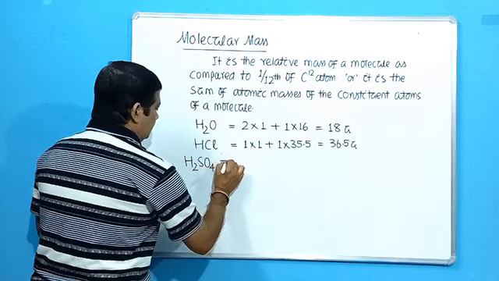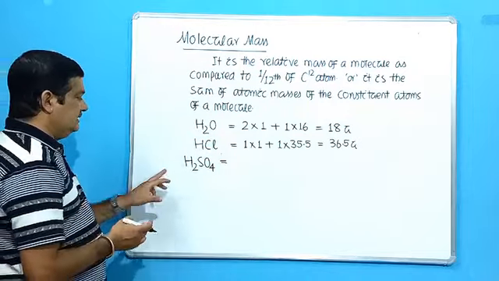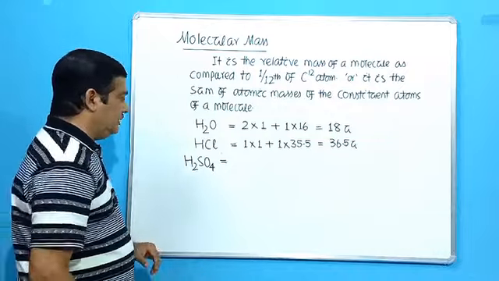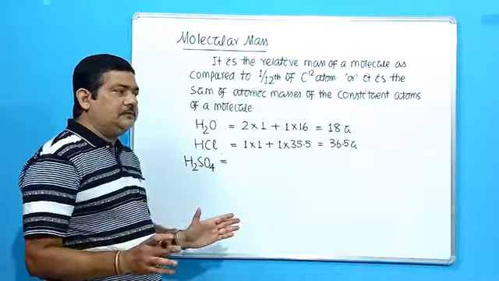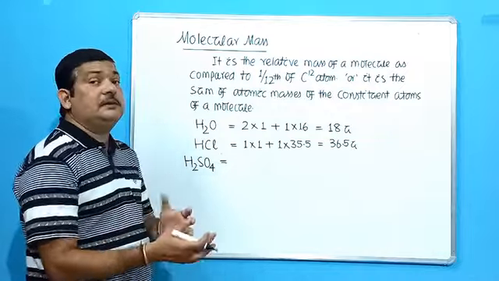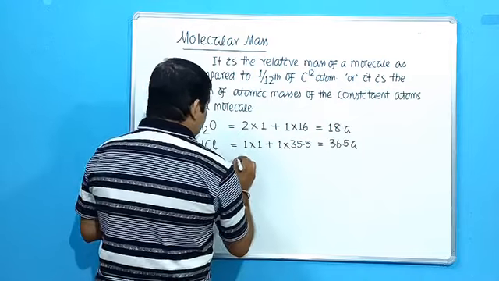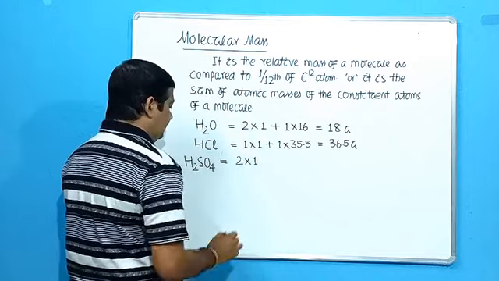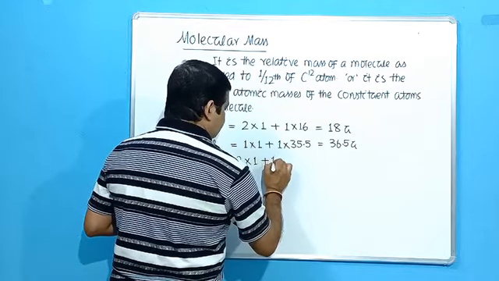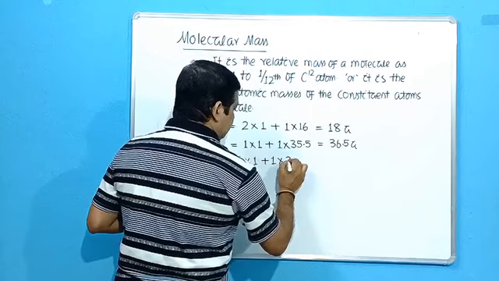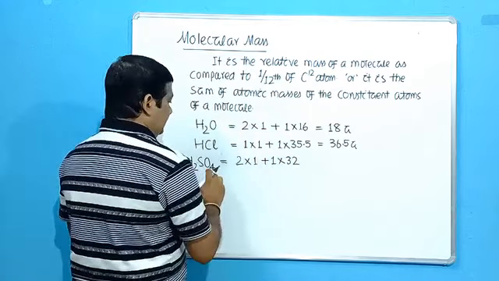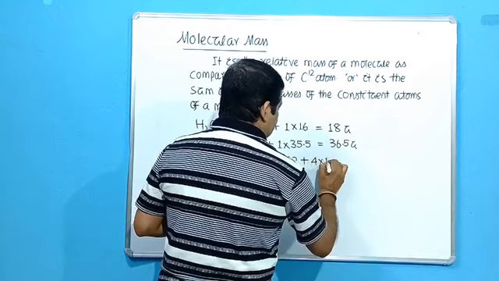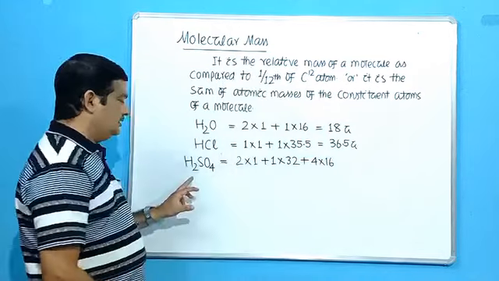Then H2SO4, sulfuric acid. How to calculate the molecular mass? Now 2 atoms of hydrogen, 1 atom of sulfur and 4 atoms of oxygen. We have to add them. So 2 atoms of hydrogen into atomic mass of hydrogen 1, plus 1 atom of sulfur into atomic mass of sulfur, that is 32, plus 4 atoms of oxygen into atomic mass of oxygen, that is 16.